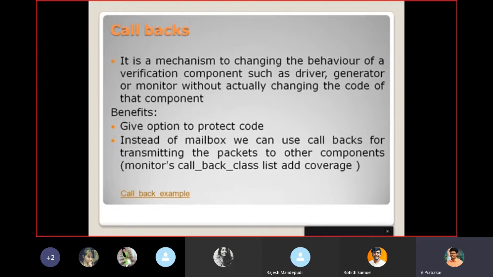So IP indicates a design, and VIP is the verification IP. It specifies the verification of the functionality. Using that VIP, we can verify the IPs.